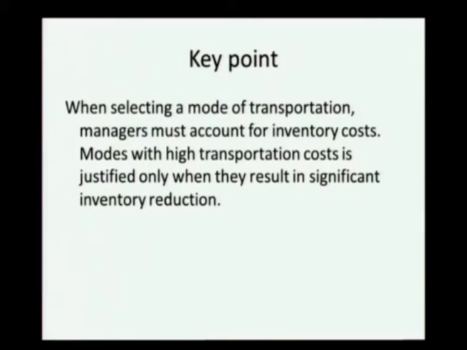It is also important that we look at inventory costs. Distribution modes with higher transportation cost are justified only when they result in significant inventory reduction. We have already seen that there is a strong relationship between the transportation cost and distribution cost. There will be situations and modes where the transportation cost would appear lower, but that would result in inventory being distributed in several places, increasing the cost of holding the inventory, and particularly when we consider the buffer or safety inventory that is required to take care of uncertainties, the cost of holding them will be very high.